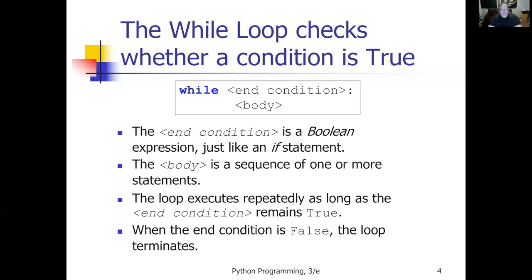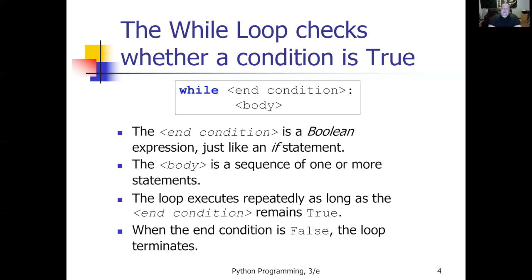The end condition is a Boolean expression, like we use in an if statement, that resolves as true or false. So it's while this end condition is true. And the way you make your loop stop is somewhere inside the loop, you change the variables so that when it comes back up to the top of the loop and looks at its end condition, it knows to stop.